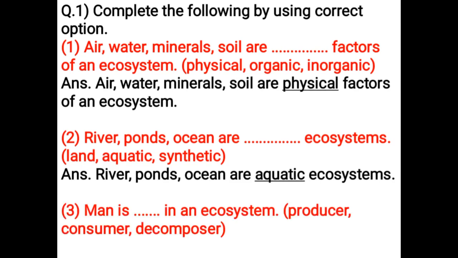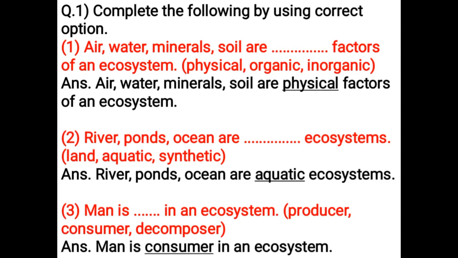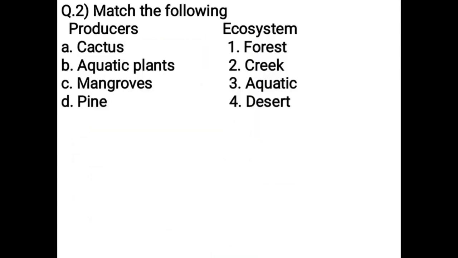Man is dash in an ecosystem. Producer, consumer, decomposer. Man is consumer in an ecosystem. Match the following: cactus, desert; aquatic plants, aquatic; mangroves, creek; pine, forest.